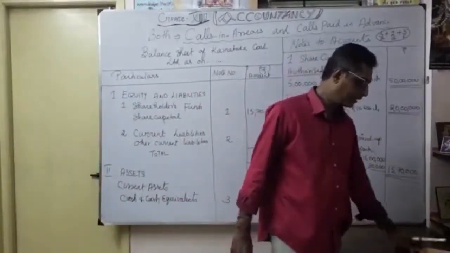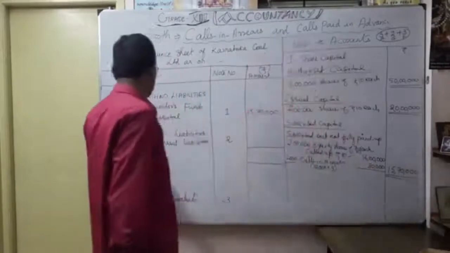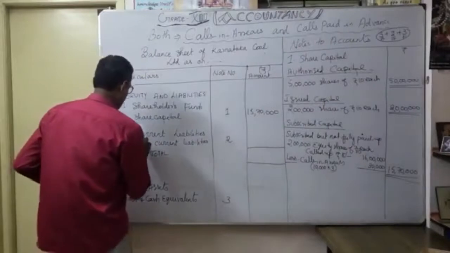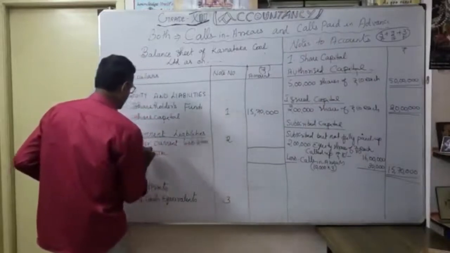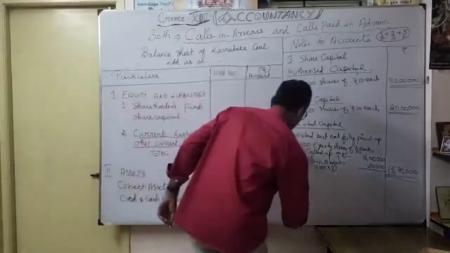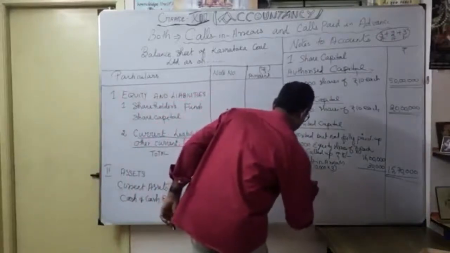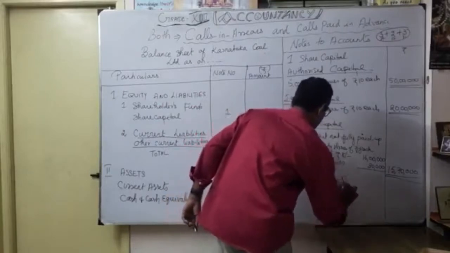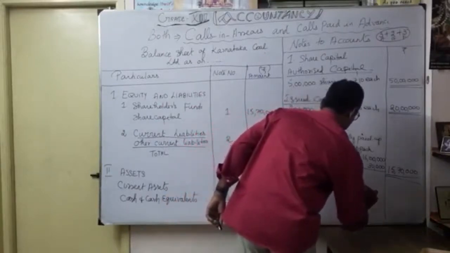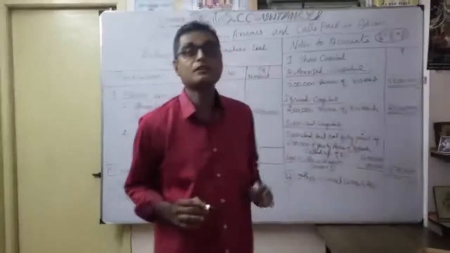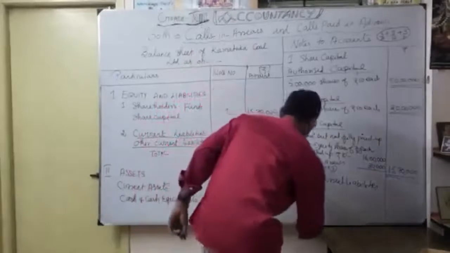Then thereafter, what is our note number 2? As you know, current liabilities. Under that, as current liabilities, second heading, what is the other current liabilities? As you know, note number 2. Other current liabilities. So what will come? You know that is called calls in advance, correct? So calls in advance.